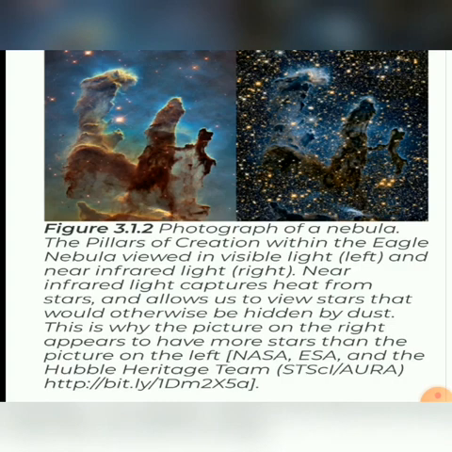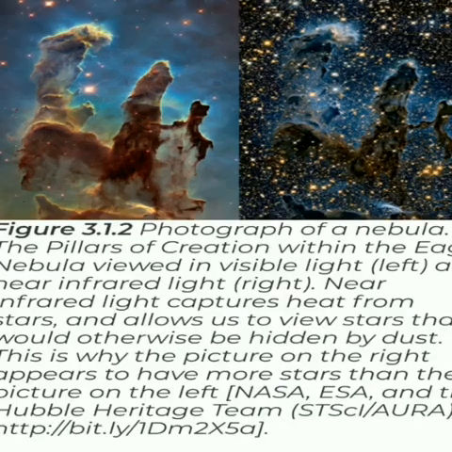In the left picture we cannot see the stars because of the dust, whereas on the right hand side we can see all of those stars because it is in infrared light. As we all know, infrared light captures the heat from the stars, and that is why we are able to view these stars, which were otherwise hidden by the dust in the first picture. So this is the beautiful picture of a nebula in space.